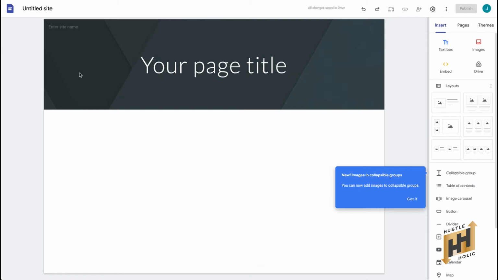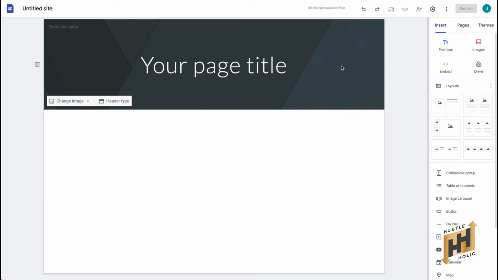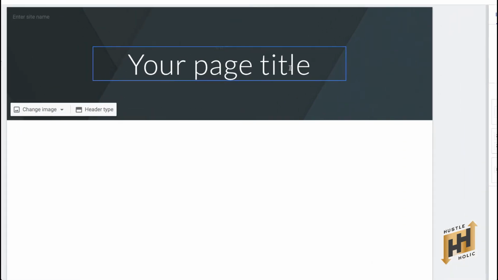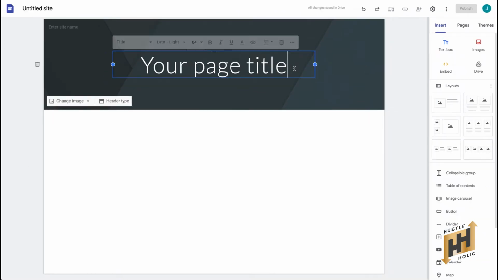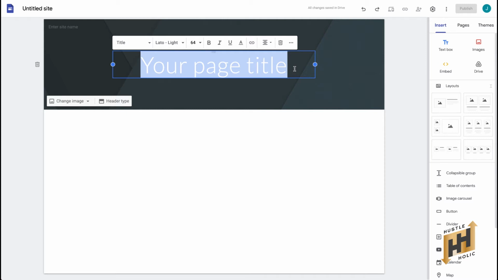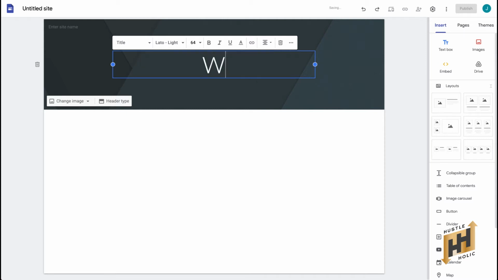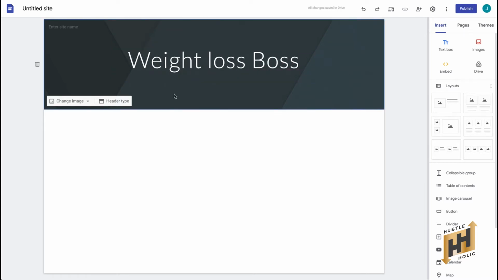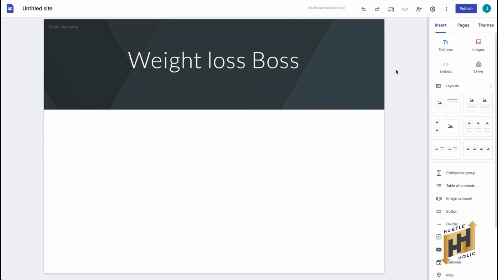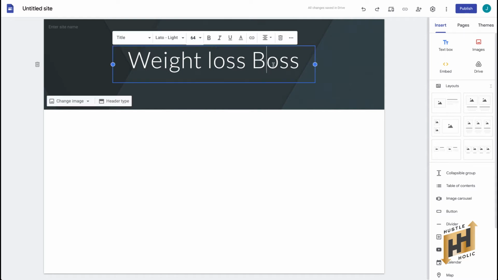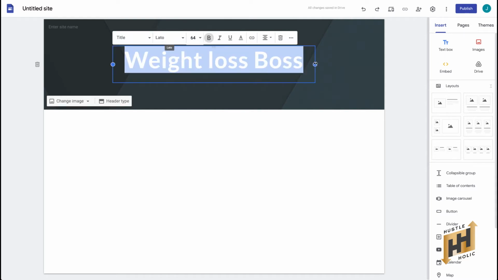So now, upon entering the Google Sites, click on blank here, and this will then open a page that will lead us to create a website. As you can see, you don't need any coding skills for this. With Sites, you can edit everything. You can change the title, like what I'm going to do. You can change the color, add some text, and change the background image. To change the background, you can click here and select either upload or select image. It's really easy to make a nice looking website. You can just play around with it, because I will not go into detail on how to design your website.